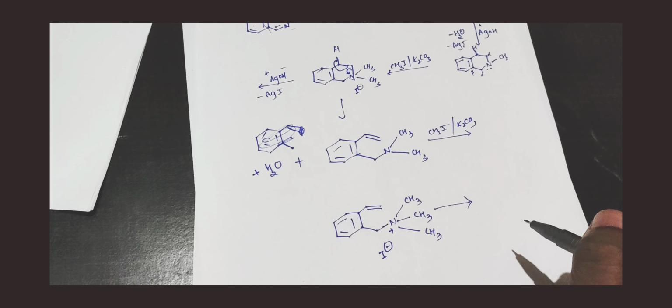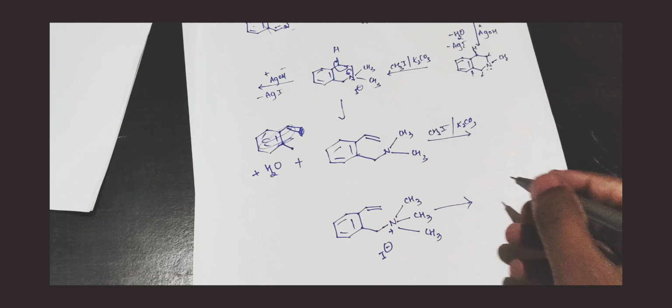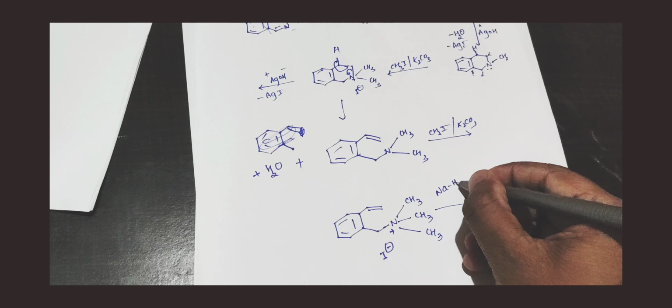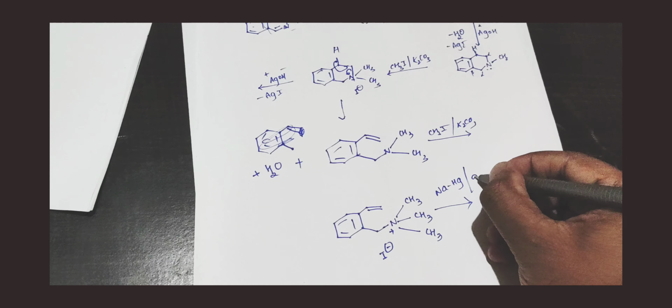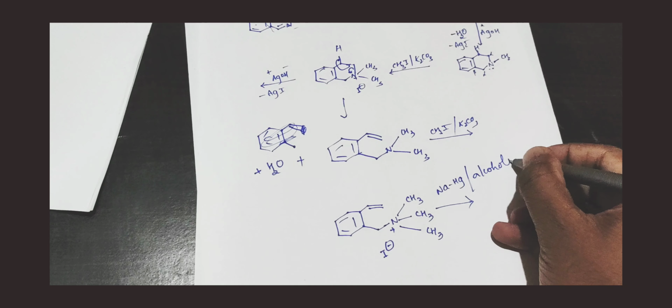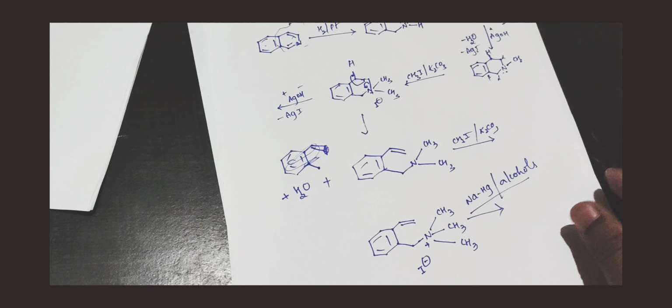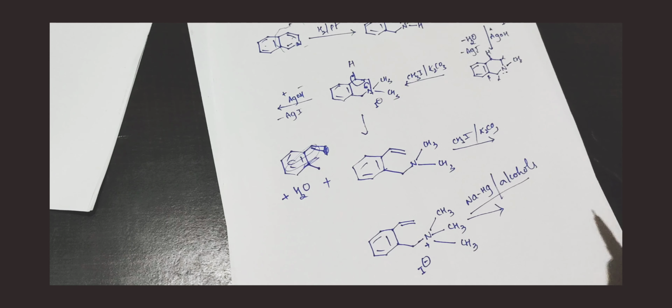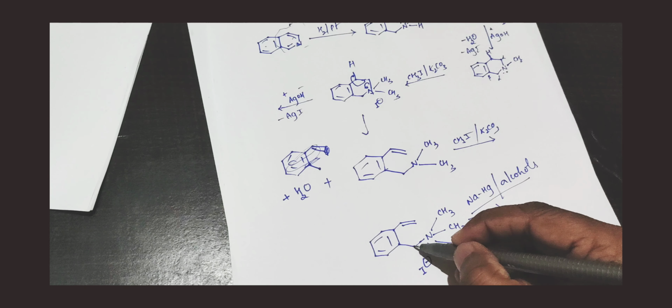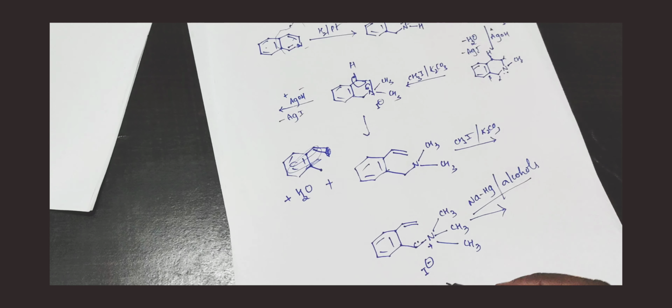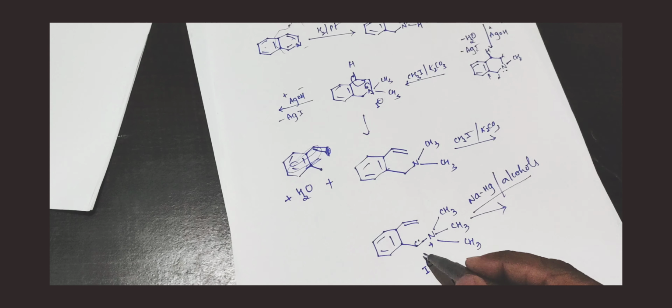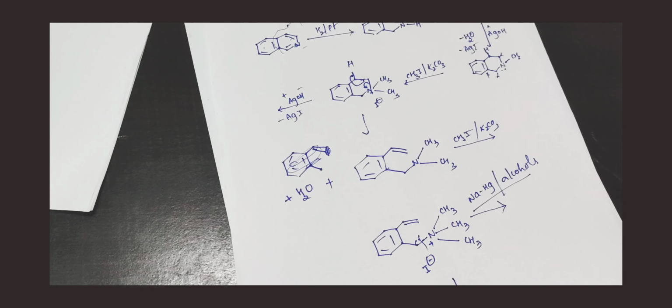Now what we can do is use sodium amalgam, NaHg, in alcohol. This is a reagent which we are using in the Emde degradation. NaHg in alcohol is the reagent which we are using in the Emde degradation. Now what it will do is break the bond between this carbon and this carbon. Got it? This is going to break the bond between this carbon and this carbon.